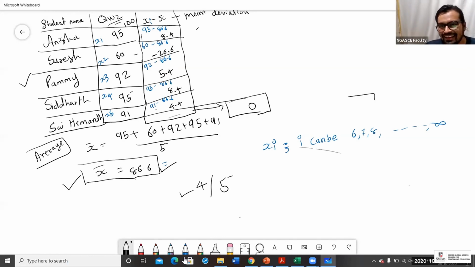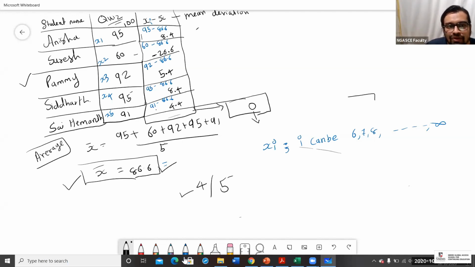0. Why? Now 0 tells me that the deviation from mean is 0. That means when I try to map how Anisha has secured more marks than the average marks, how Suresh has secured how many less marks than the average, how many marks Pammi has secured more than the average, or Sai Hemanta above the average, ultimately the result is 0.